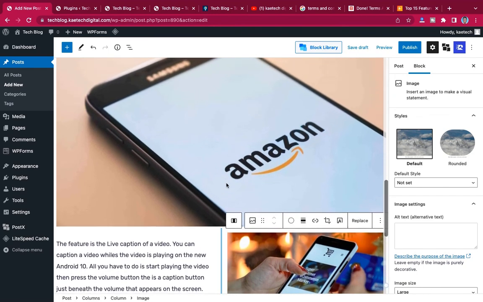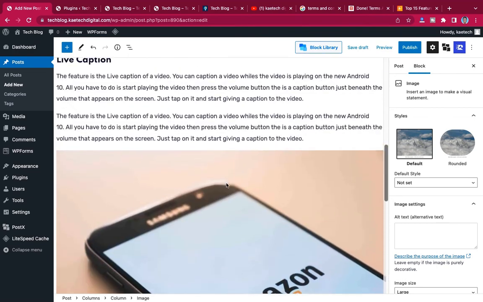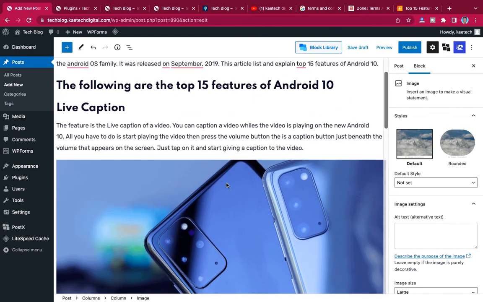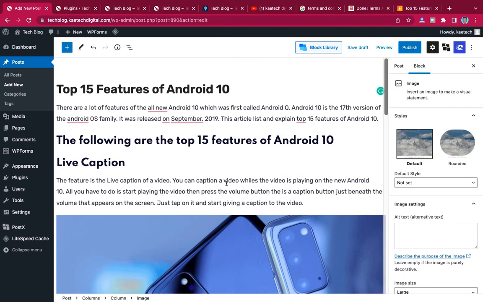So basically that is how you can add content. Now, when you are writing your post, the reason why I'm saying this is a money making blog is, make sure that you are adding some links to different websites that you are affiliated to, or that are selling their products.